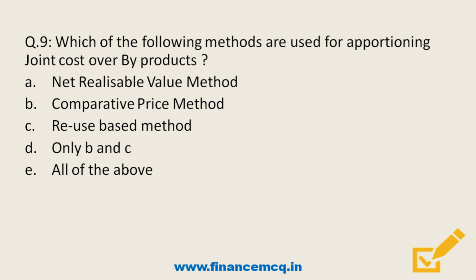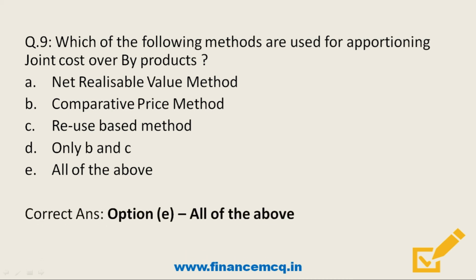Next question. Which of the following methods are used for apportioning joint costs over byproducts? Option A, net realizable value method. Option B, comparative price method. Option C, reuse based method. Option D, only B and C. And option E, all of the above. So friends, remember that all the above means option A, B and C, all of the following methods are used for apportioning joint cost over byproduct. So the correct answer will be option E. In fact, there are other methods like physical units method, average unit cost method, survey method, standard cost method.